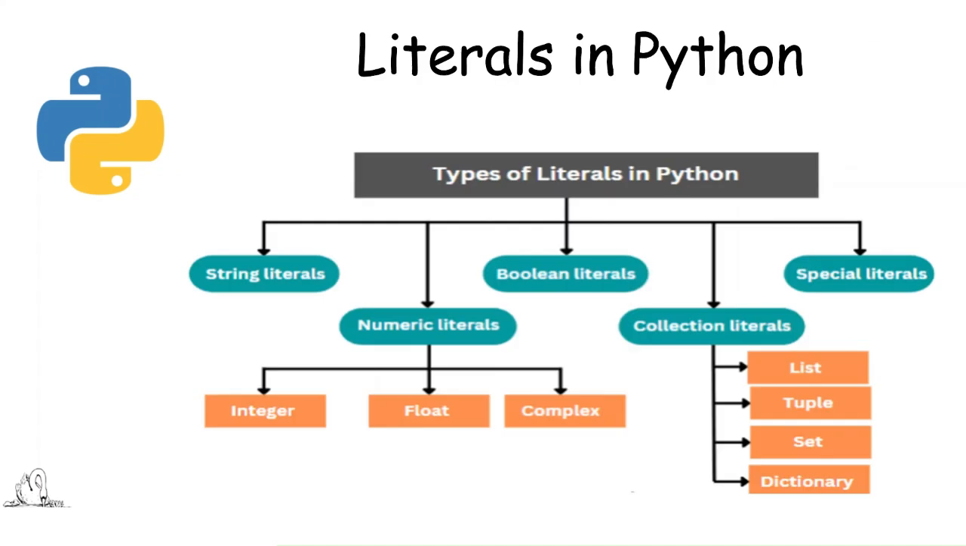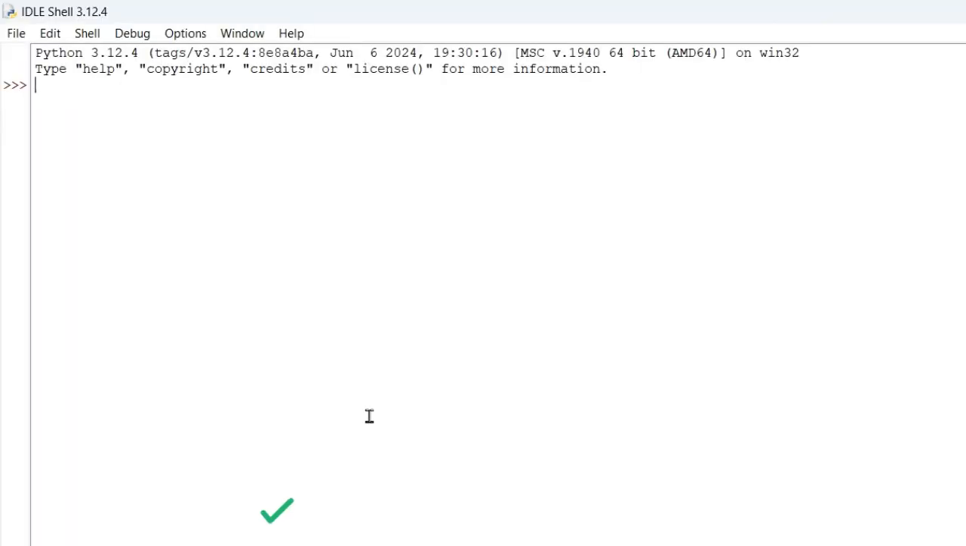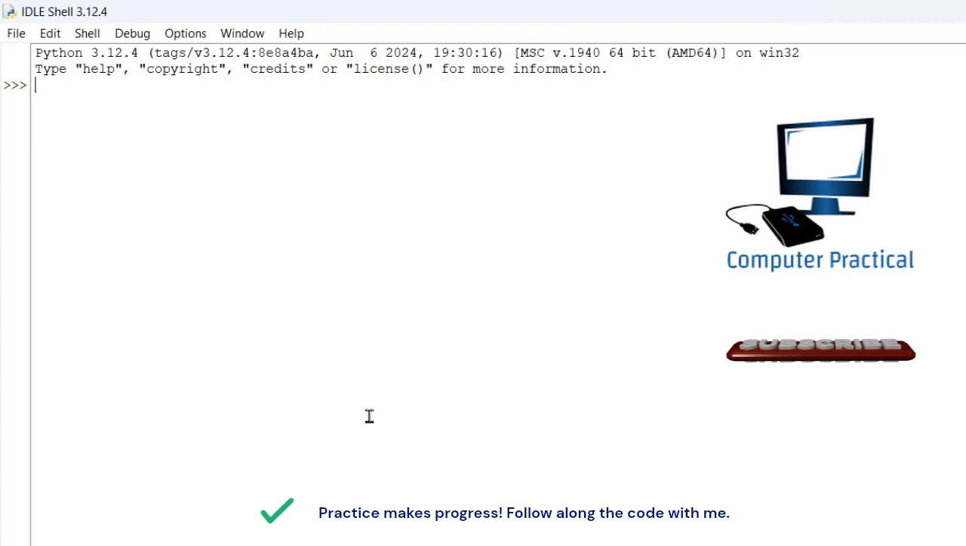We have completed literals in Python, and this is a chart which represents the different types of literals in Python. Types of literals in Python: string literals, numeric literals, Boolean literals, collection literals, and special literals. Now we are in the practical session of Python.